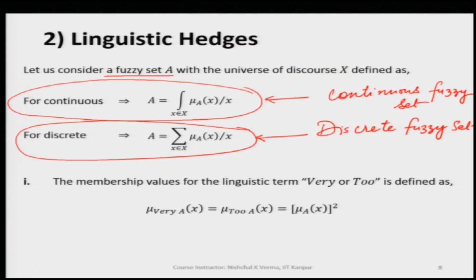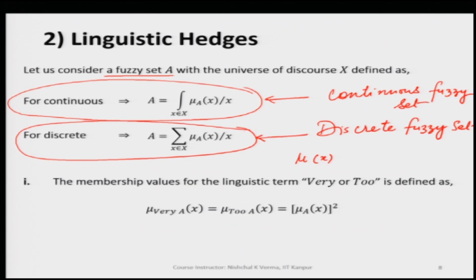So, if we have a membership function mu x which has been used in the basic fuzzy set, the primary term or the atomic term, that is the symbol that has been used. How can we represent a linguistic hedge using the membership function of the primary term?